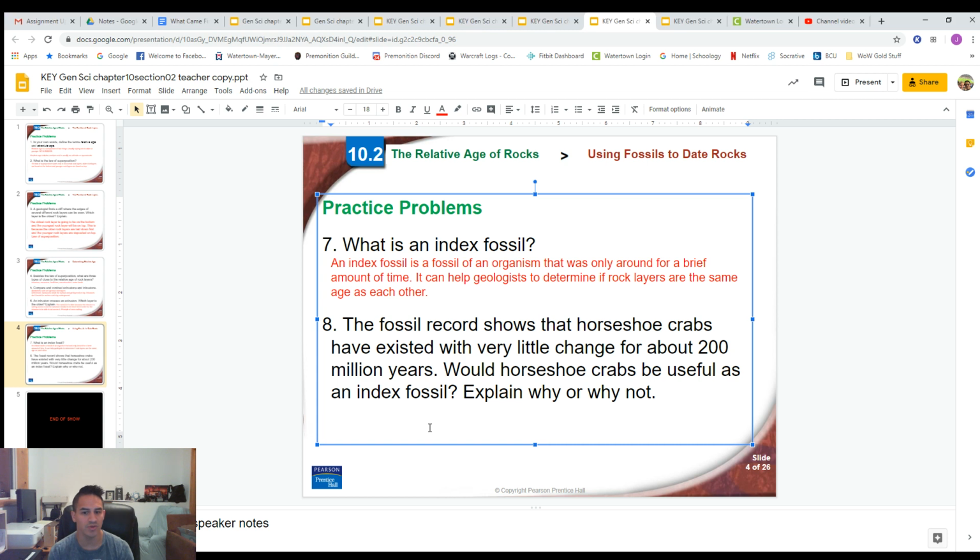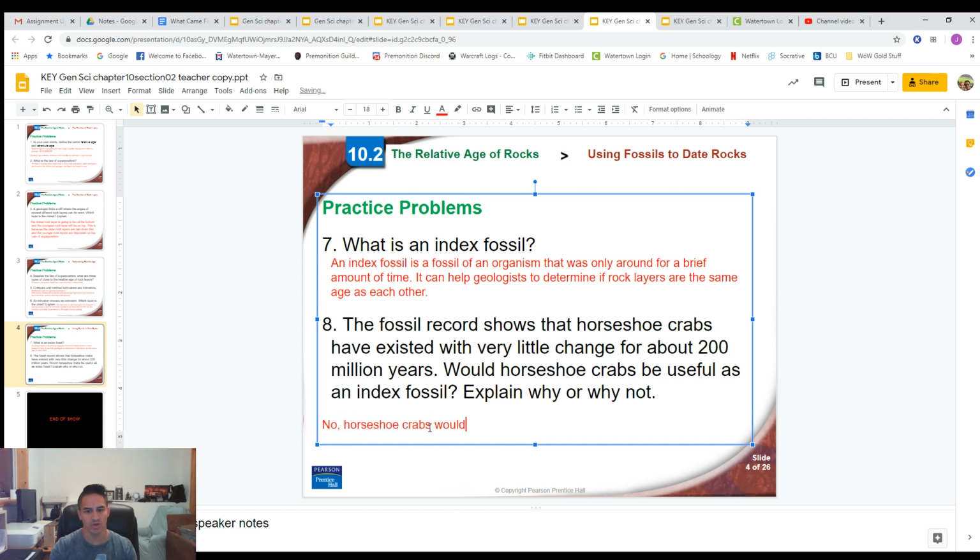All right, so 200 million years is a pretty long period of time. The geologic time scale is like 4.5 billion years. So I would say probably not. I would not say that they are a good, useful index fossil because 200 million years is too long of a period of time. If it was maybe 10 million or 50 million years, it would probably work better. So I'm going to say no.